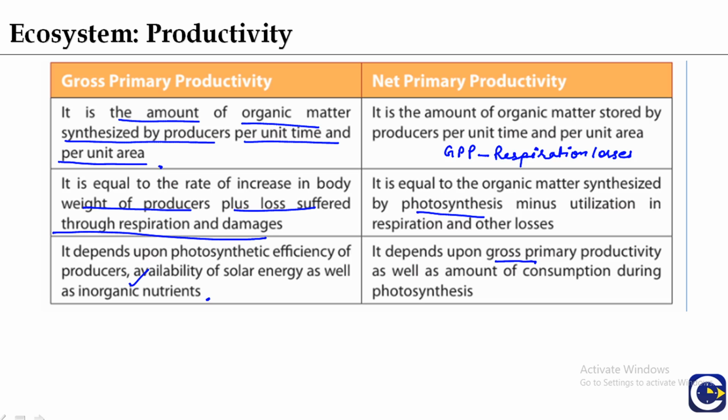the photosynthesis. The productivity is higher in case of coral reefs. Why? Because they grow in areas having good light, enough warm water and abundant nutrients. And the productivity varies in different ecosystems. It is highest in case of coral reef and lowest in the desert.